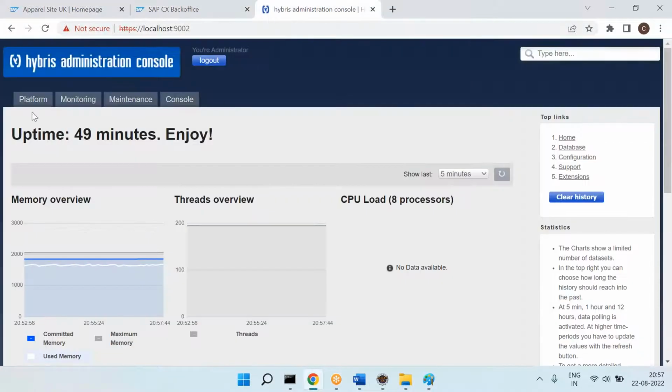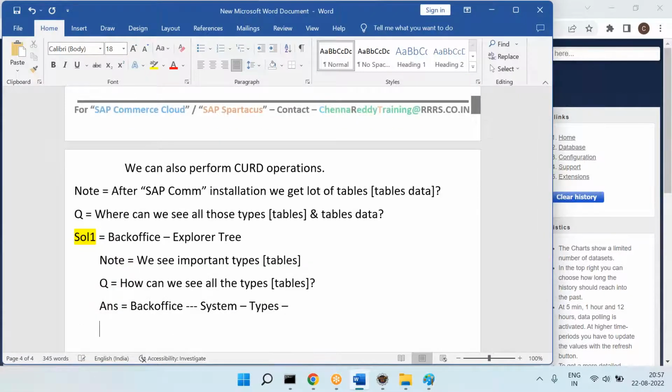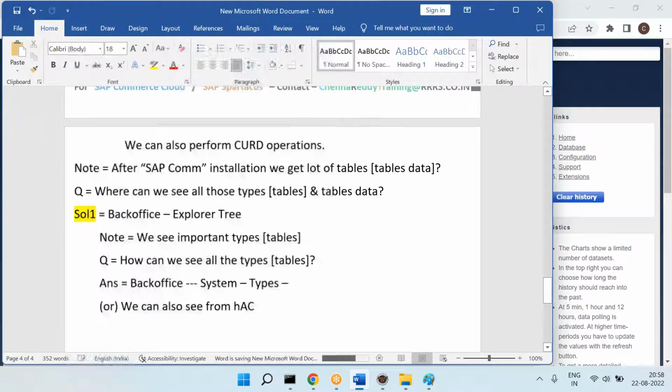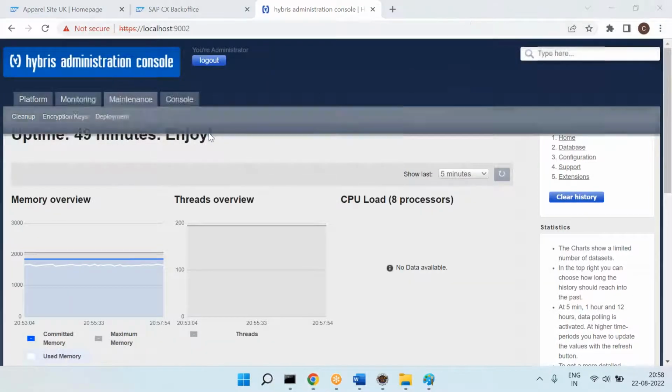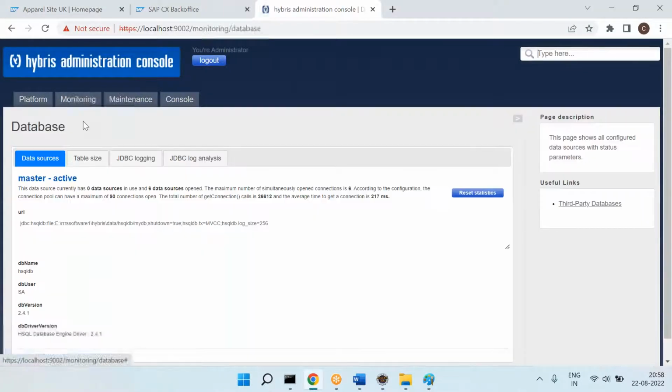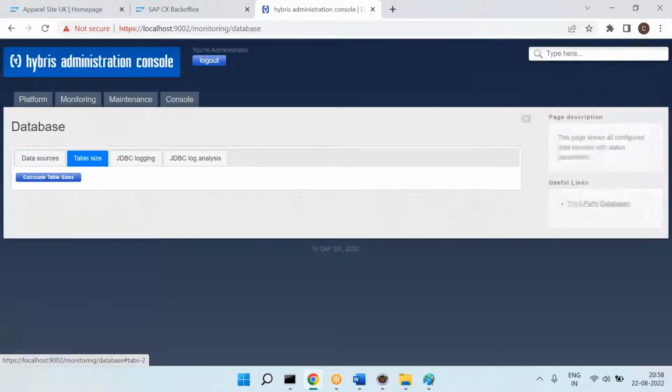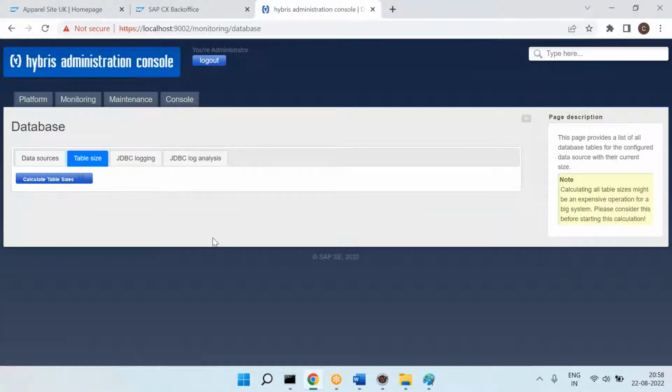Or you can also see from hAC. How do I see from hAC? Can you please observe here? Let's say I want to see the tables. Then you can go to database, monitoring database, under table sizes, calculate it.